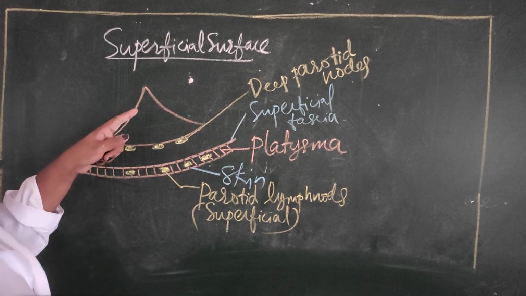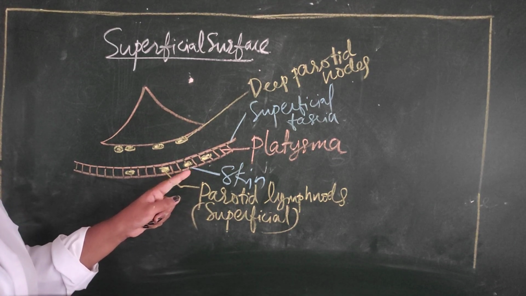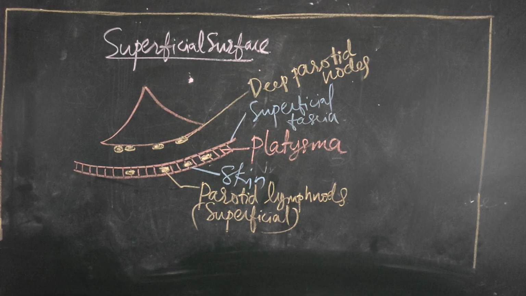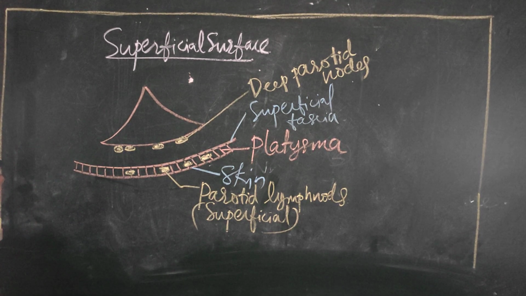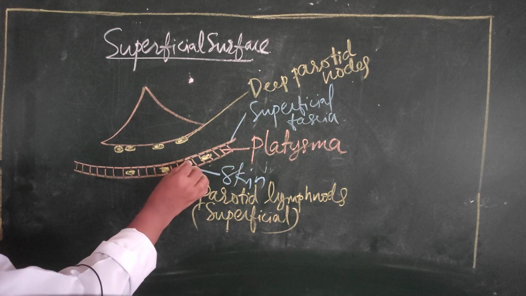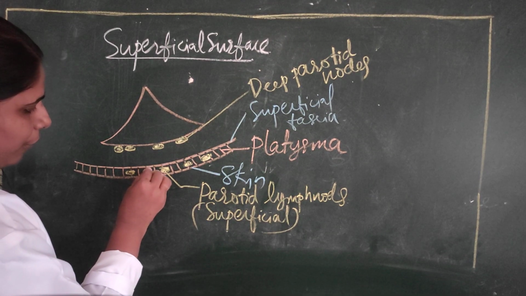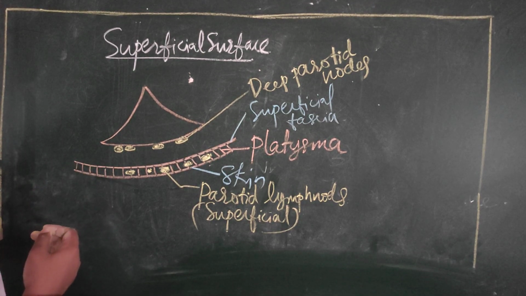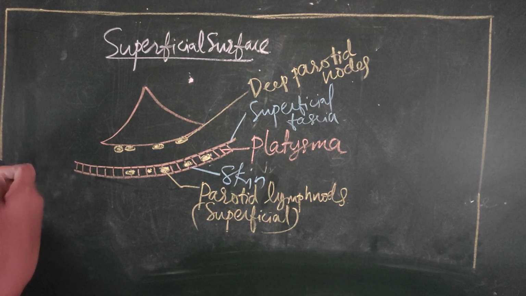So, the superficial surface is covered externally with skin, superficial fascia containing platysma, the branches of the great auricular nerve, and the superficial parotid lymph nodes. The great auricular nerve supplies the external skin of the ear and the external portion of the parotid gland.